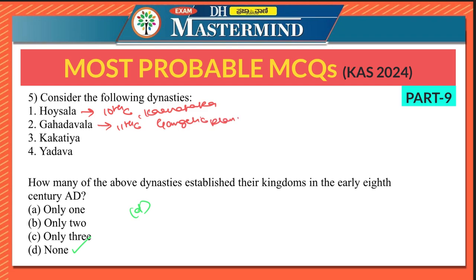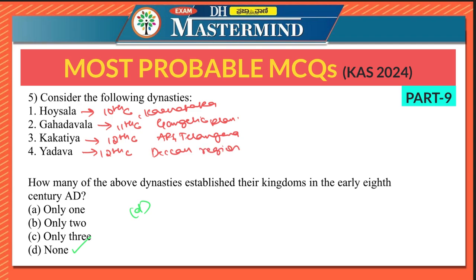Therefore, even this did not emerge in the early 8th century. Kakatiya dynasty also rose to prominence much later, during the 12th century AD, and they were based in present-day Andhra Pradesh and Telangana. Yadavas of Devagiri rose to power in the late 12th century AD, again in the Deccan region, not in the early 8th century.